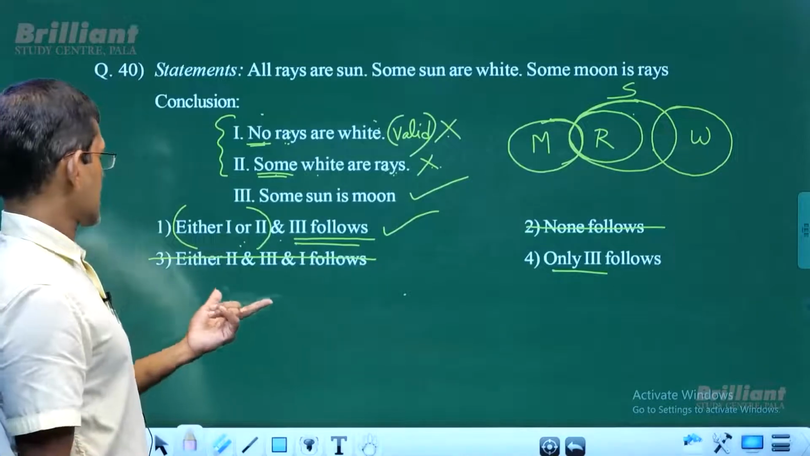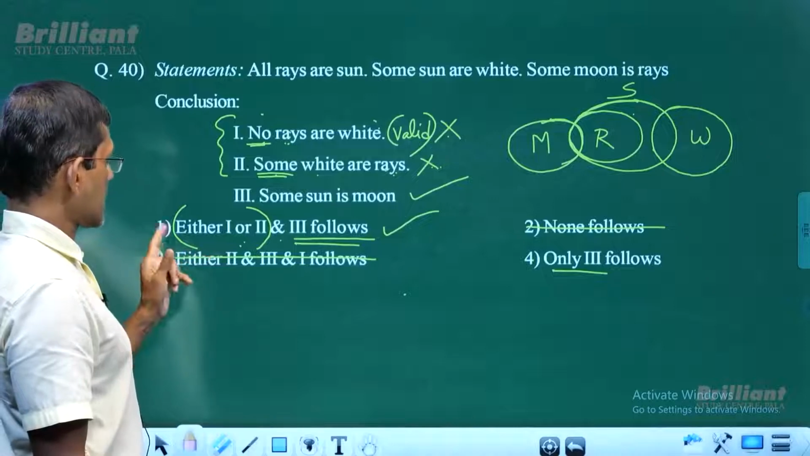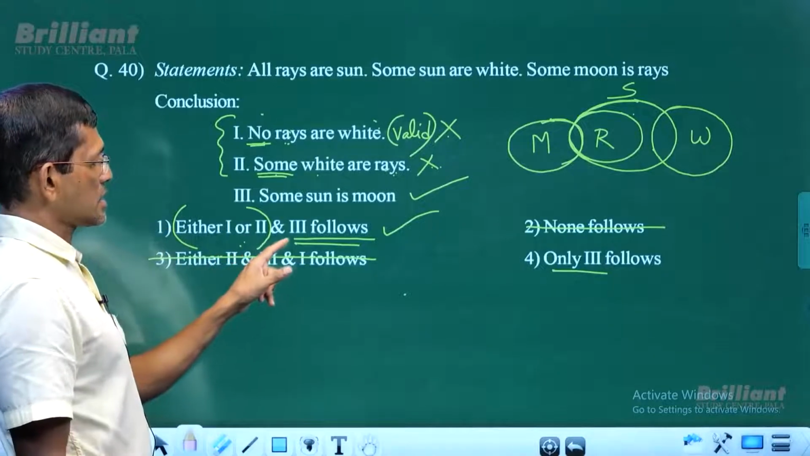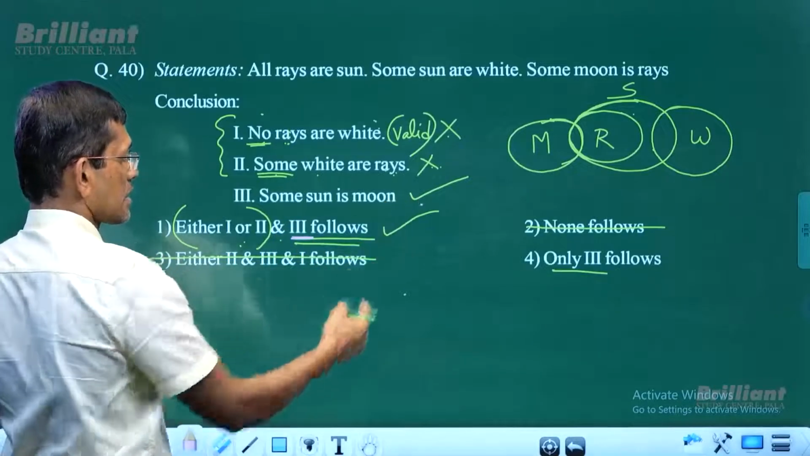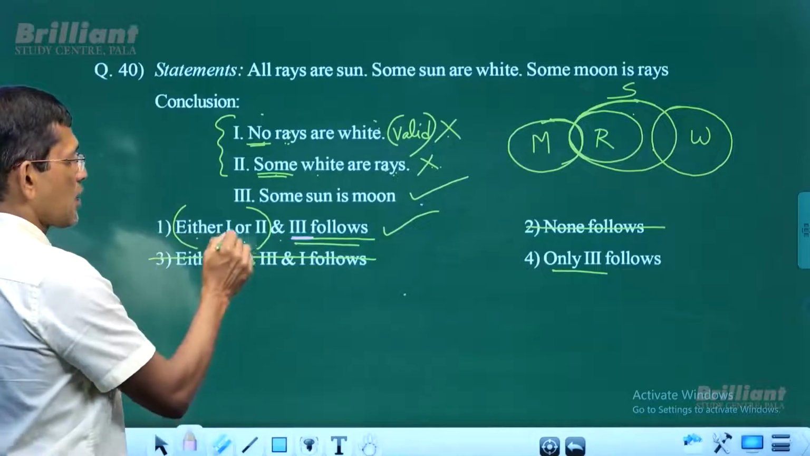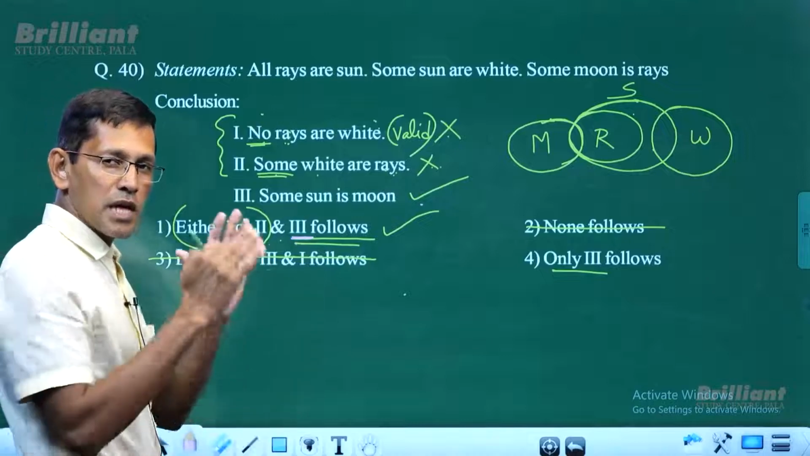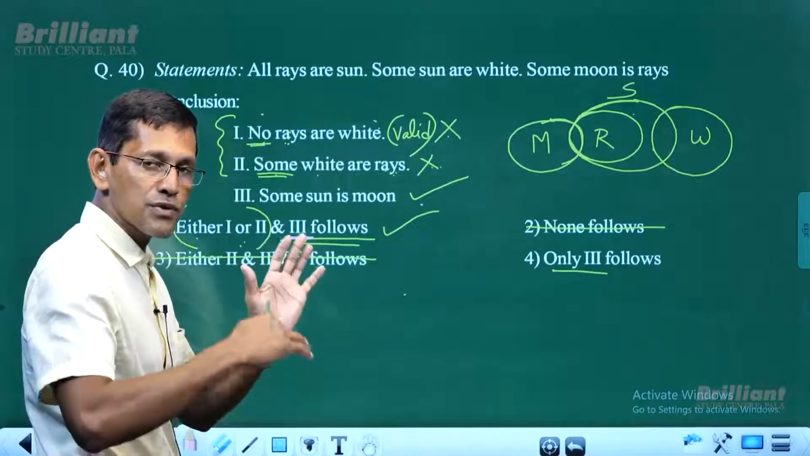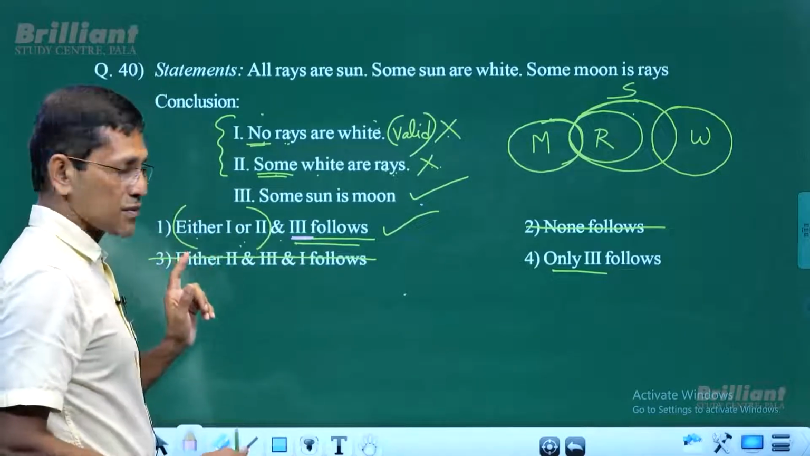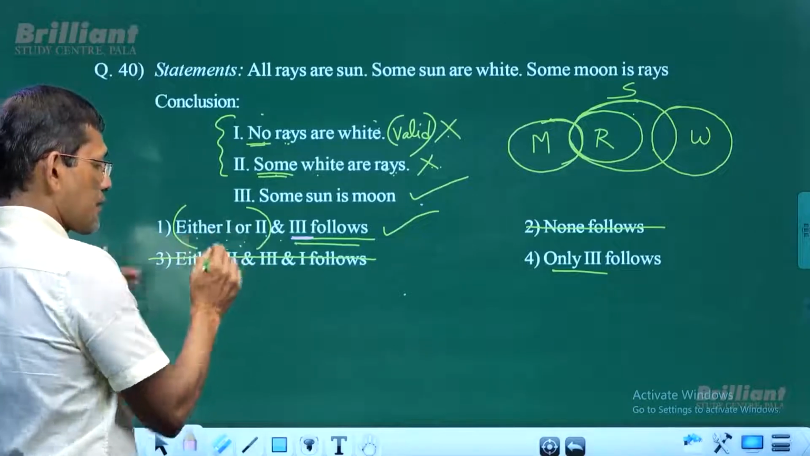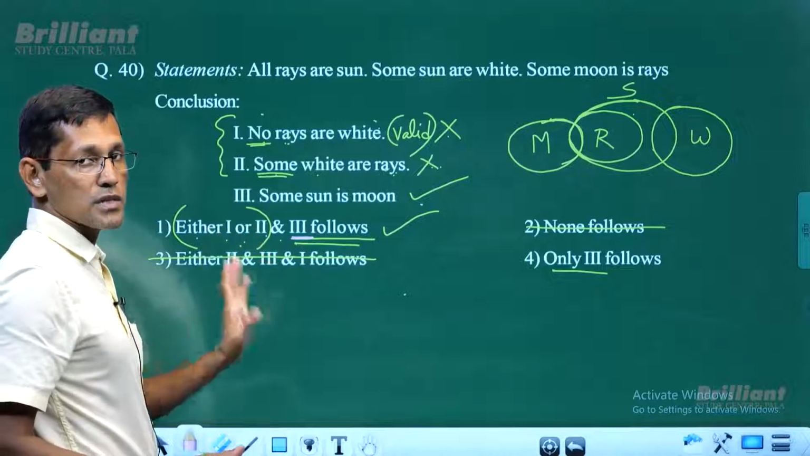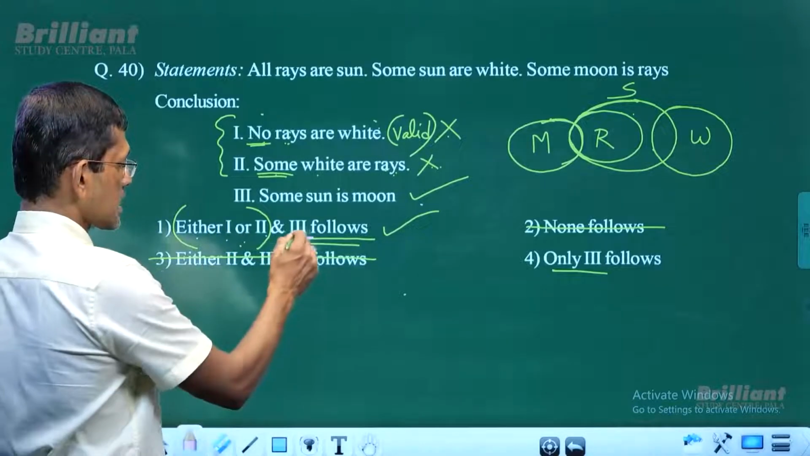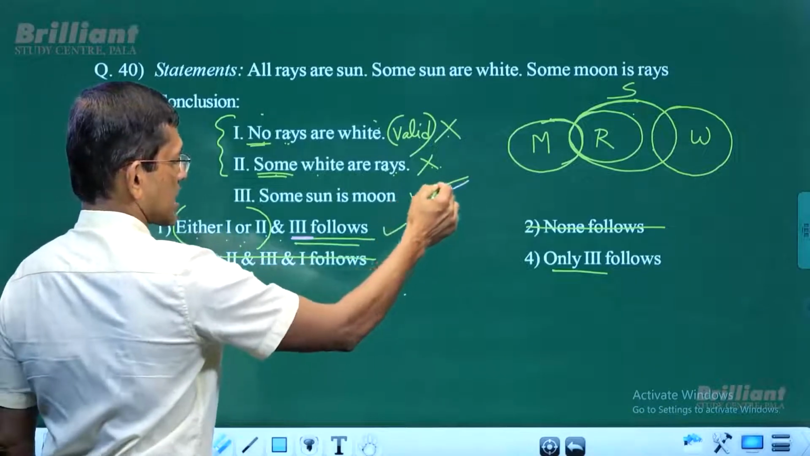In this case, we have discussed that either 1 or 2, and 3 follows. 3 anyhow follows, that is confirmed. And along with that, we have either 1 or 2. Either 1 or 2 means if 1 follows, then 2 doesn't follow. If 2 follows, then 1 doesn't follow. But 3 always follows. We have checked that. 3 follows.